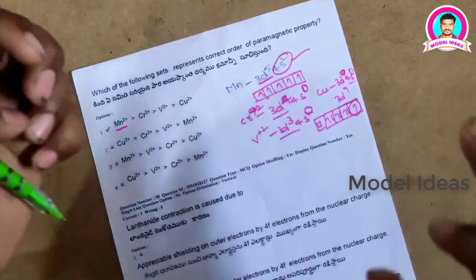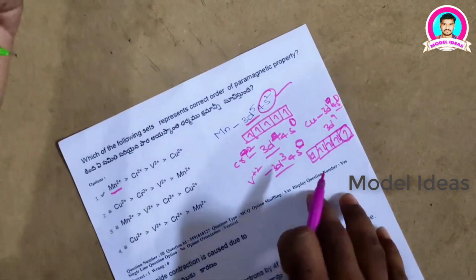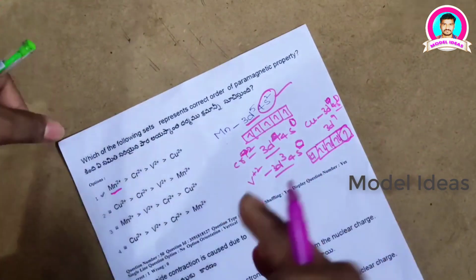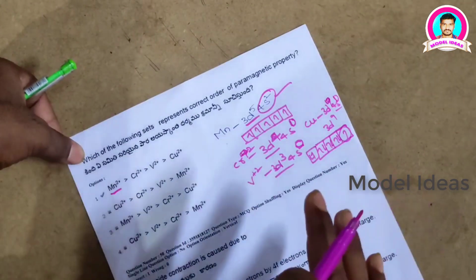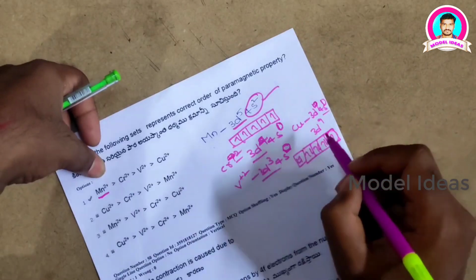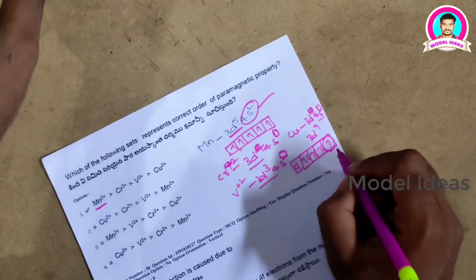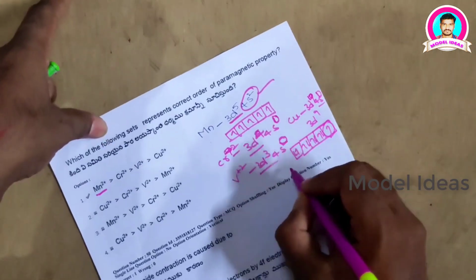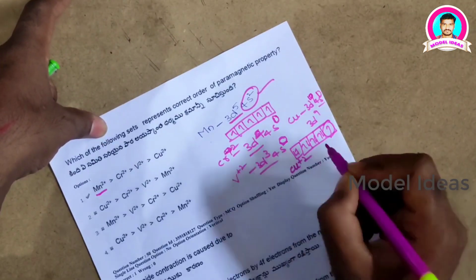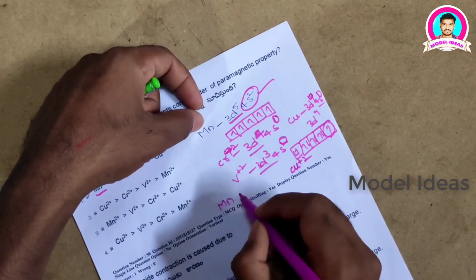We know that the paramagnetic nature of a particular atom or substance depends upon the number of unpaired electrons present in it. So here the least paramagnetic is copper, because it has only one unpaired electron, and the highest is manganese, because it has the maximum number of unpaired electrons.